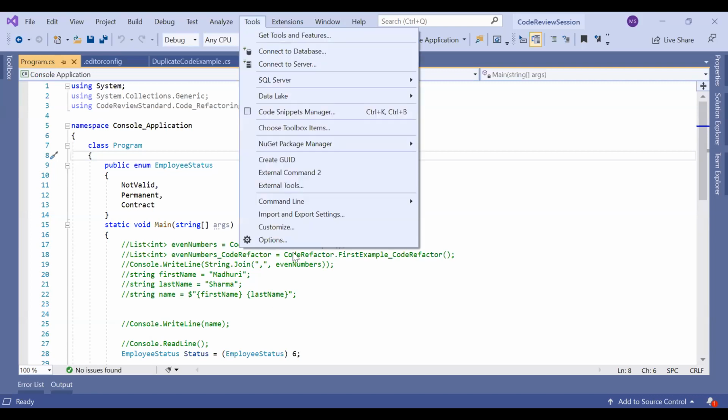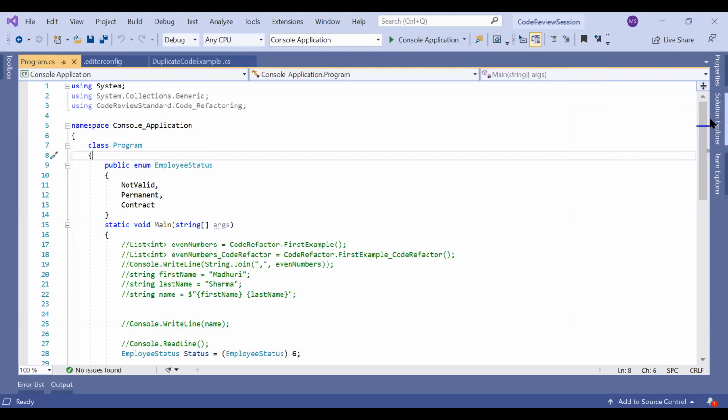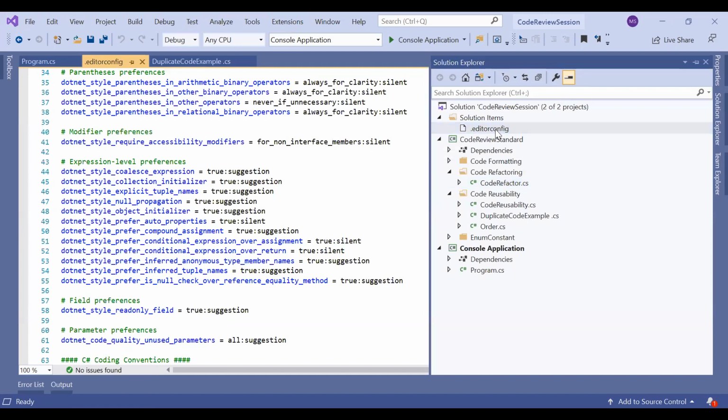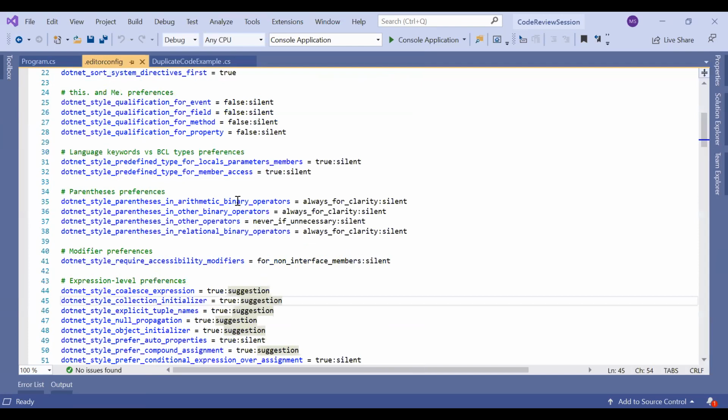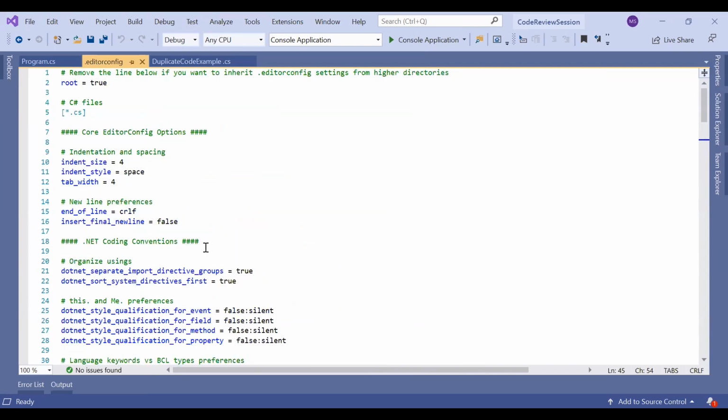In Tools, Options, if we go to Text Editor and below that C# Code Style, we can generate an editor config file, which will set all the default formats suggested by Microsoft. Here is the file which I already have in my solution.